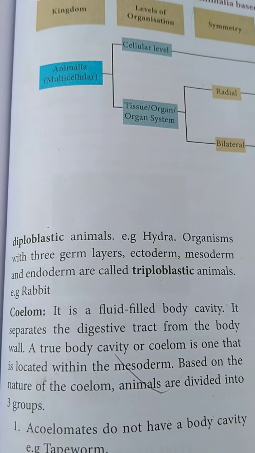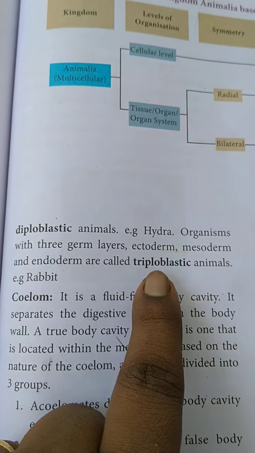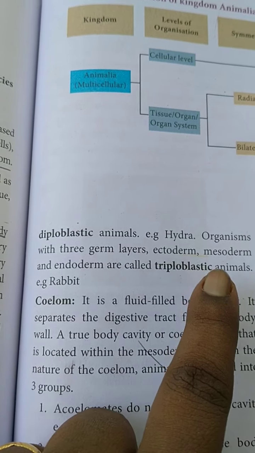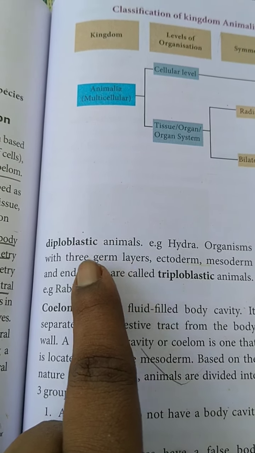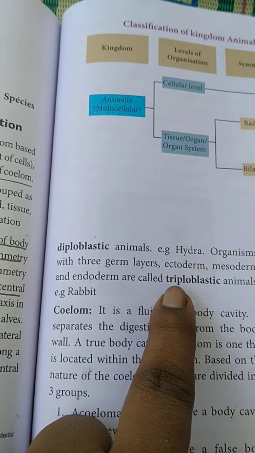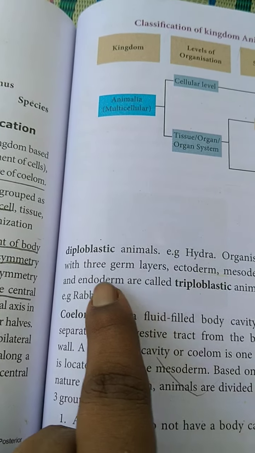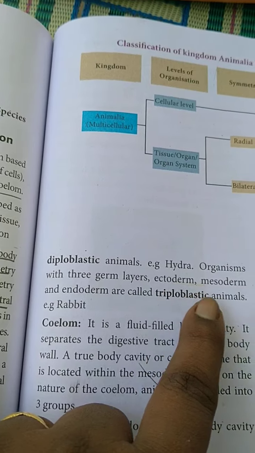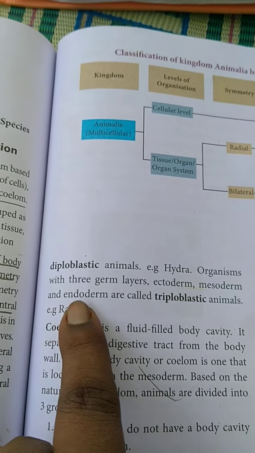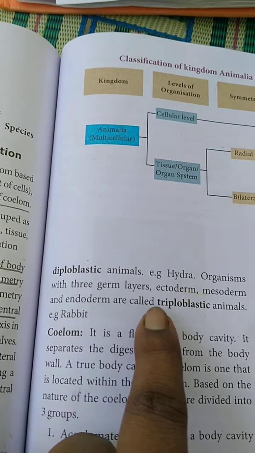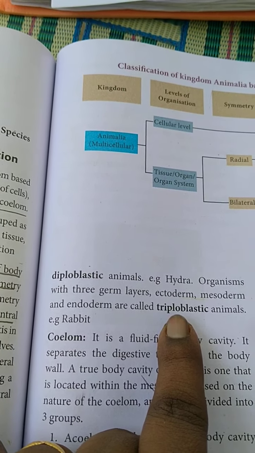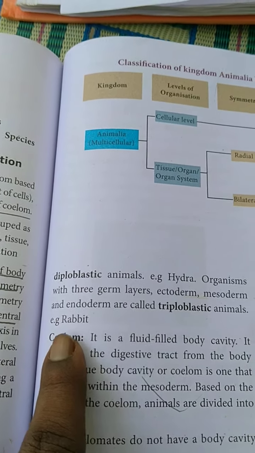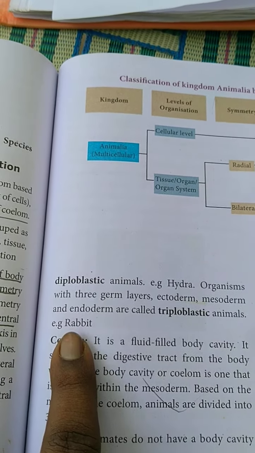Next you can see about triploblastic. Here there are three germ layers. Tri means how many? Three. So there are three germ layers. What are they? Listen carefully: ectoderm, mesoderm and endoderm. These are called triploblastic animals. And listen to the example, rabbit.